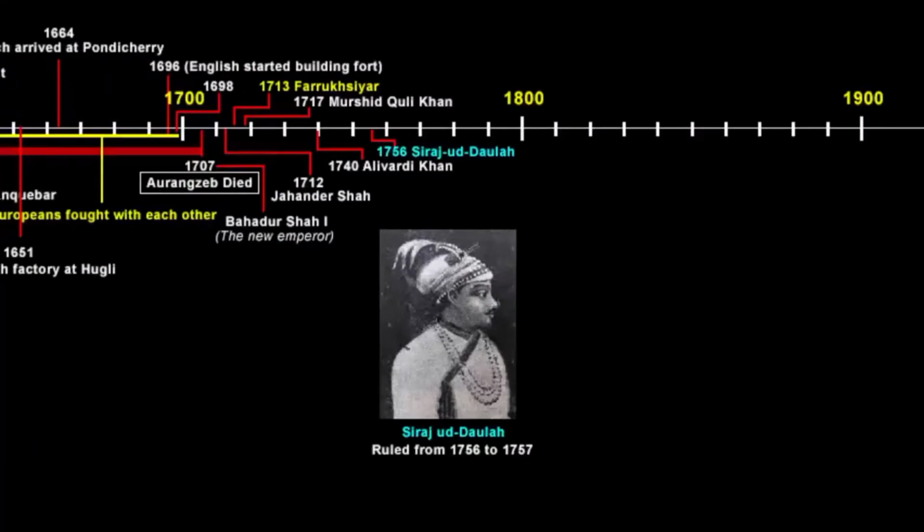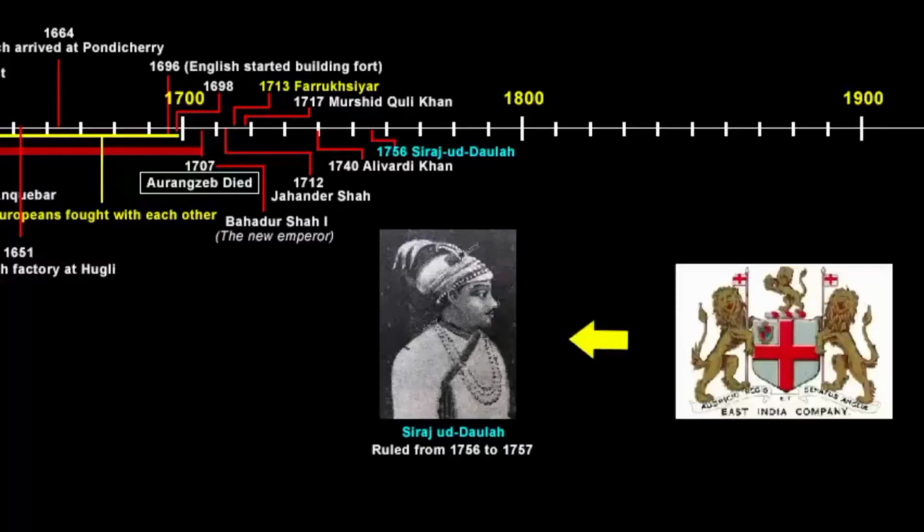Now, Siraj-ud-Daulah became the Nawab of Bengal. As I've said earlier, he was a strong ruler just like Alivardi Khan. Plus, he also did not like how the company was doing duty-free trade and humiliating the Nawab's administration. So overall, he was angry and wanted to be strict with the company. Now, this worried the company because the company always wanted a puppet ruler who would willingly give trade concessions and other privileges to the company.